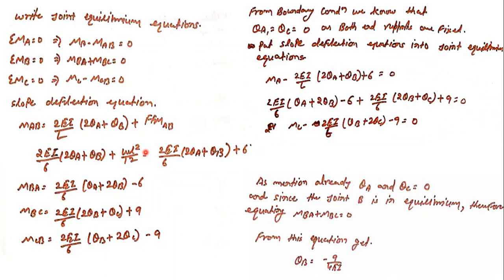So according to that, the requirement of that question, you have to use the equation also. So MAB is equal to 2EI by L, 2 theta A plus theta B plus FEM AB. So put the values. 2EI by L is, we know, 6, 2 theta A plus theta B plus the fixed end moment that we calculated in the last slide. We have seen that it is WL square by 12, and that value is coming out to be 6 only.